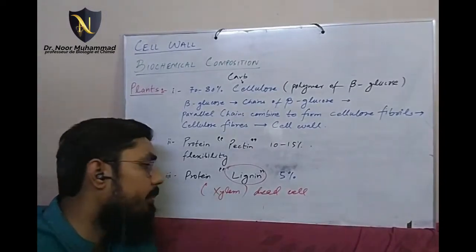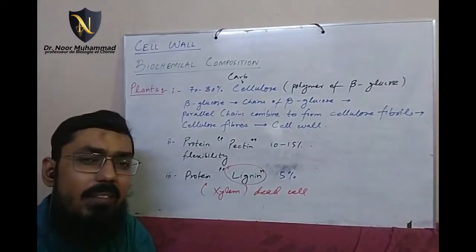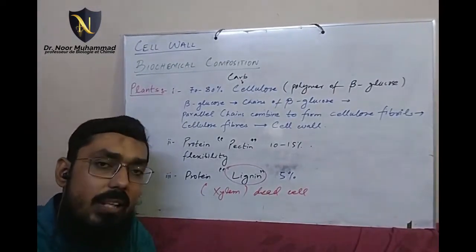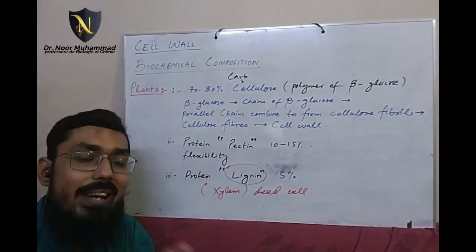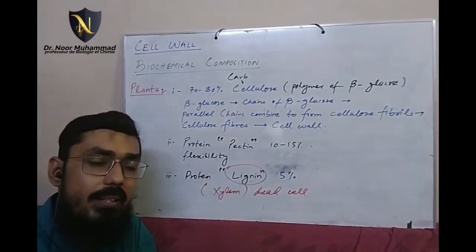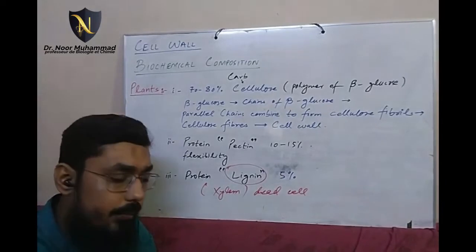And I have given you the example of xylem, that whenever you see heavy deposition of lignin, or whenever you see this word lignified cell, for most of the time it means a dead cell. Because when lignin is deposited in heavy amounts, the cellulose fibers have spaces between them, and those spaces are used in cellular transport.